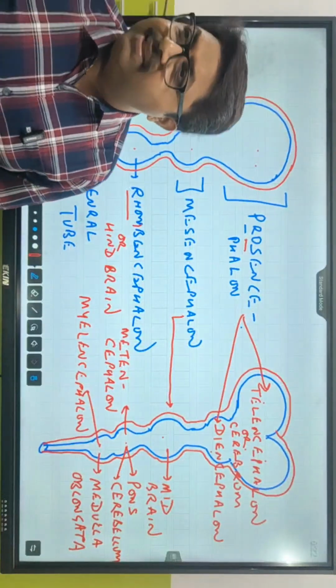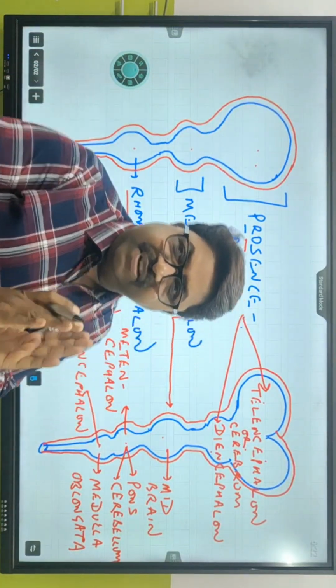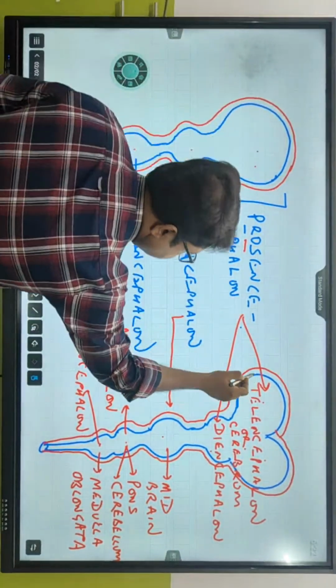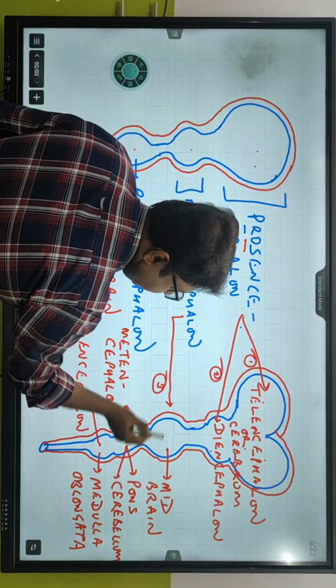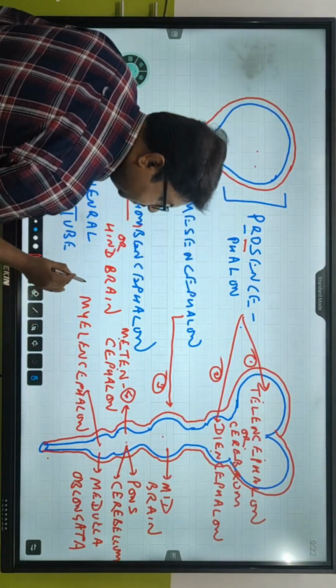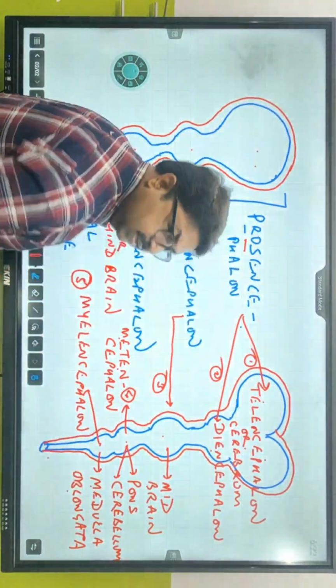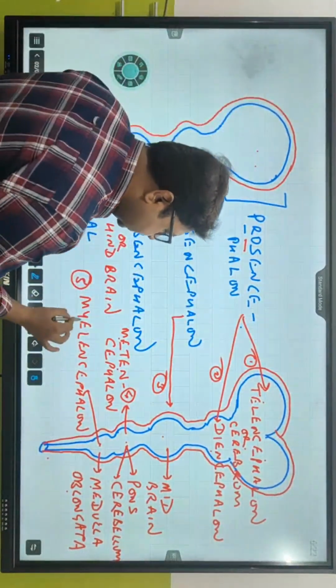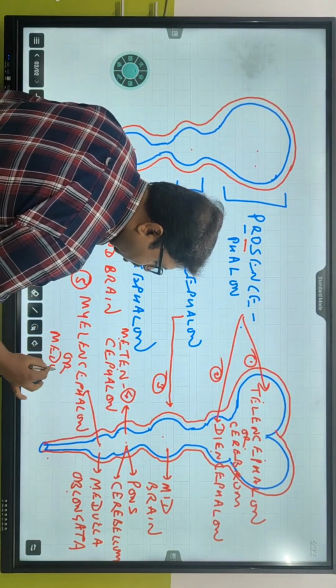So tell me, how many parts are there? If you classify them, there are 5 different types. You see, this is first telencephalon, diencephalon. What is this? Midbrain. 4 is metencephalon, and the 5th one is myelencephalon, which is nothing but medulla oblongata. So what is the other term for myelencephalon? It is also called as medulla oblongata.